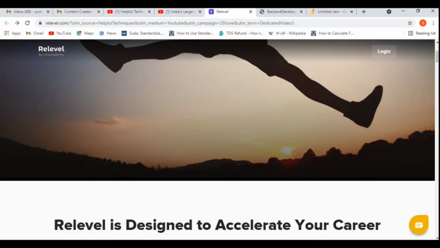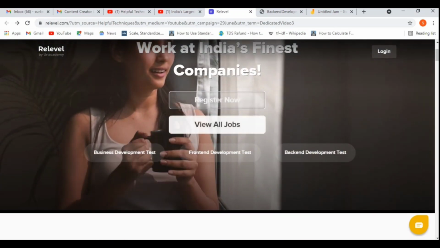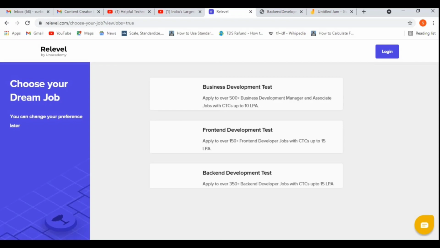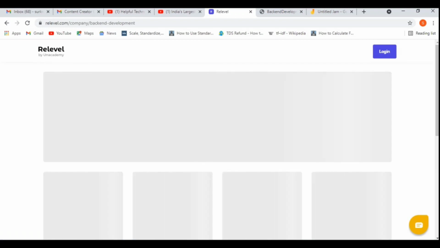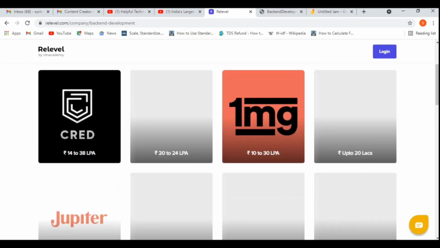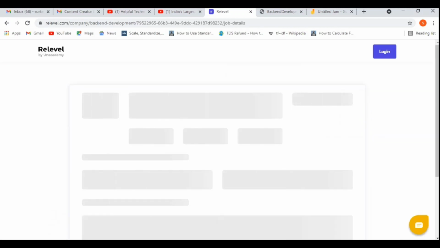There are many companies like 1mg, etc., they are hiring. If you are willing to apply, you can apply for any of these companies. Here, if you see, many companies are hiring, Cred, Rejope, 1mg, etc. Let's pick this one.